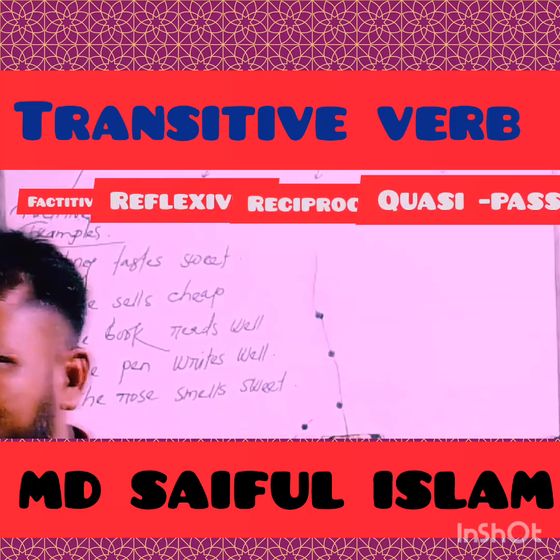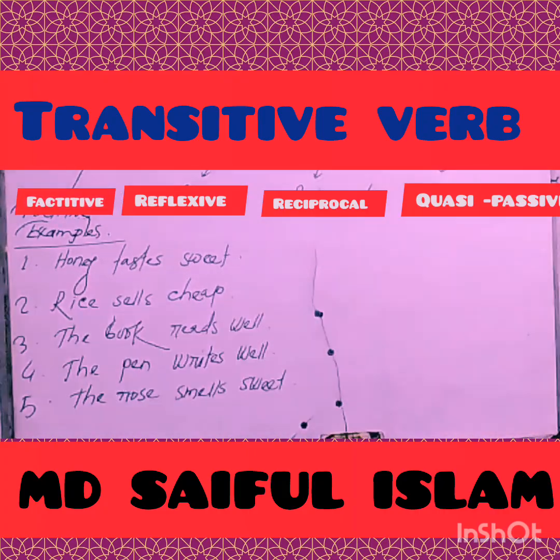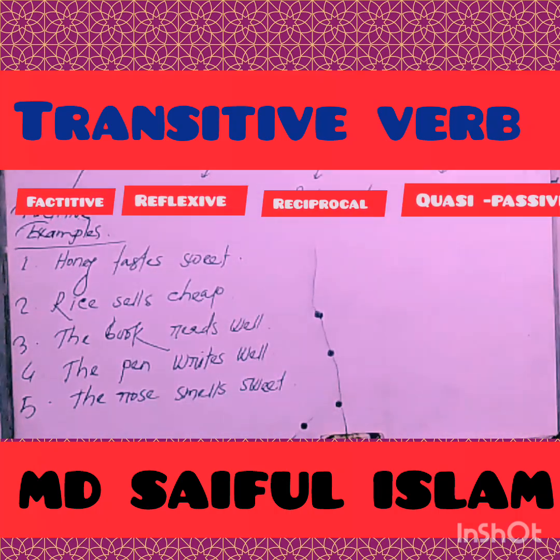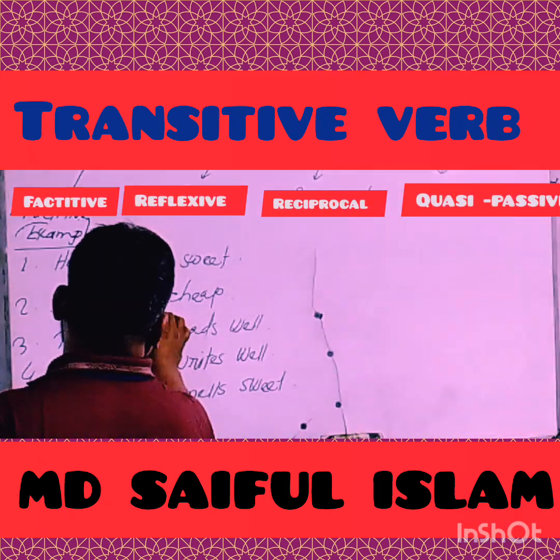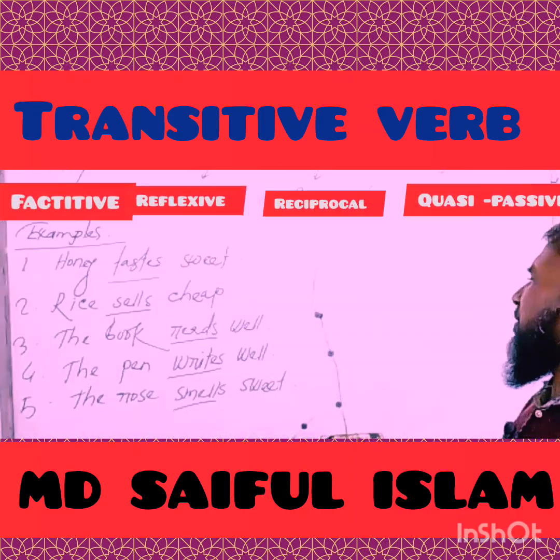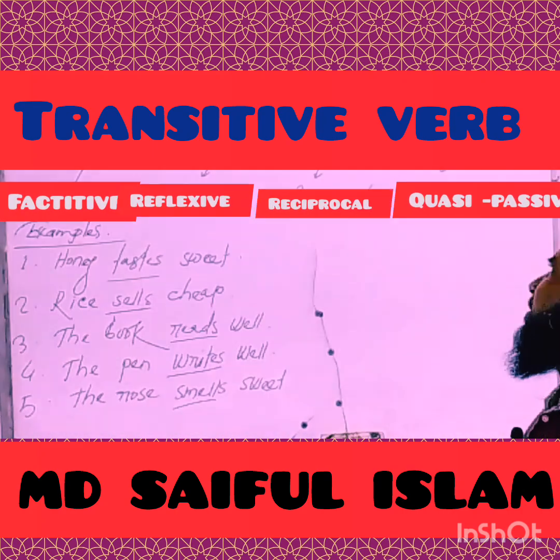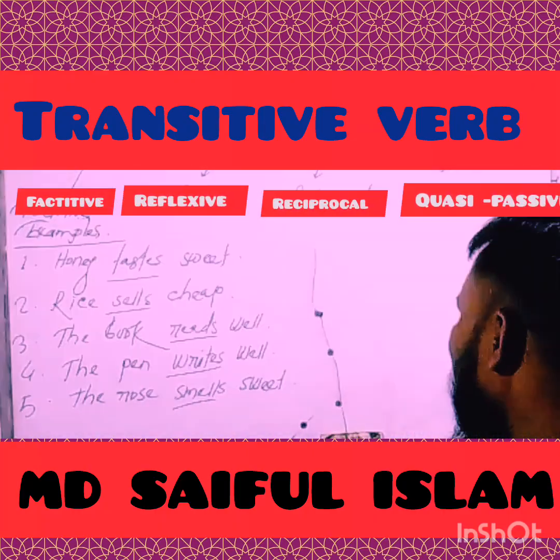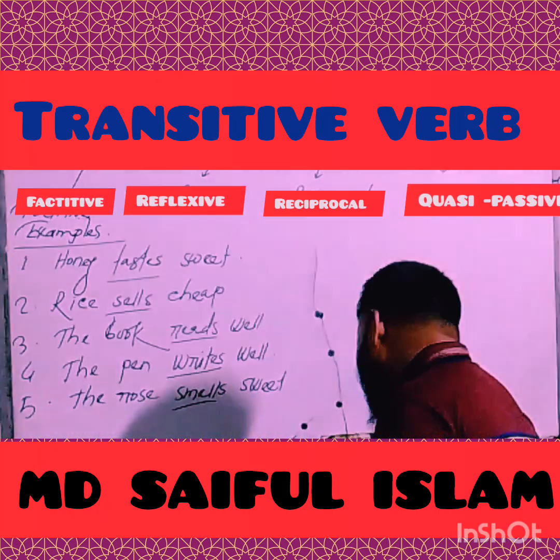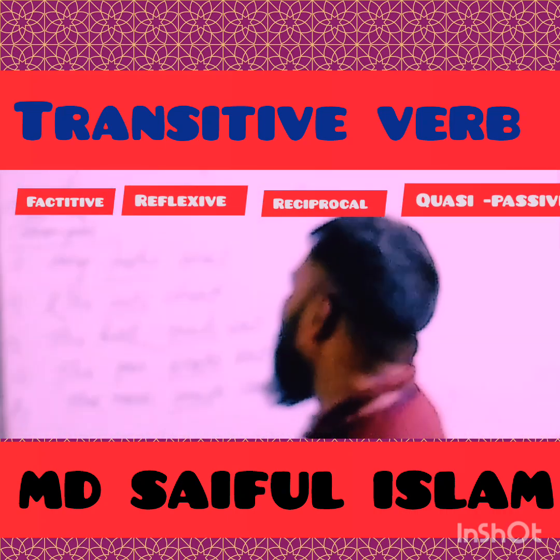My dear learners, take a look at the board and try to understand. In these 5 sentences, I want to say to you that tastes, sells, reads, writes, and smells are called quasi-passive verbs, because these 5 sentences are active at structural side, but passive in meaning side. Passive in meaning side. I hope you have understood clearly.